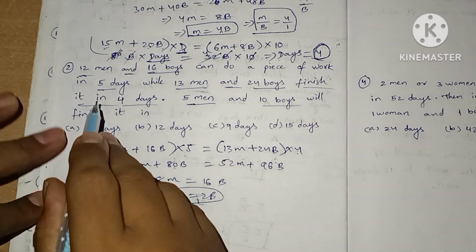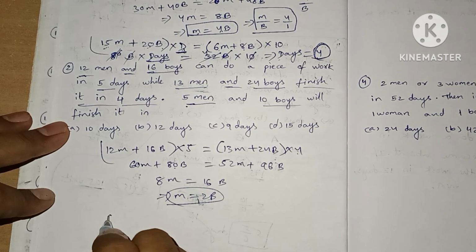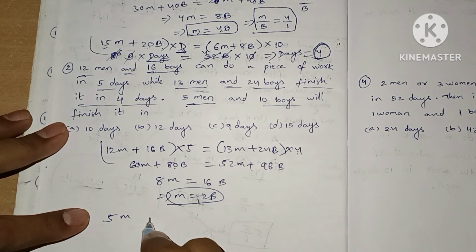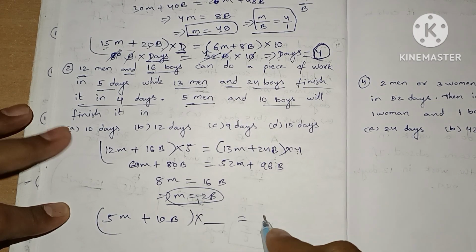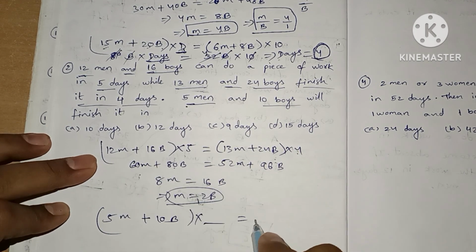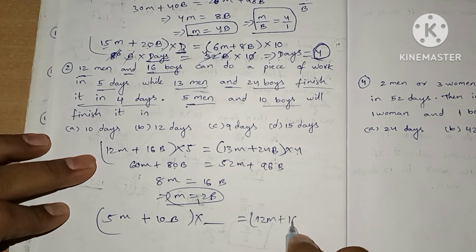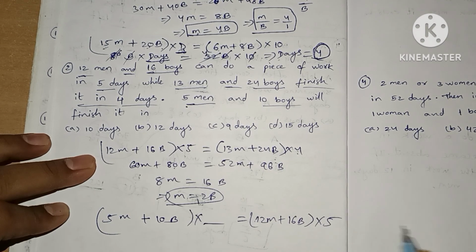We got this one. Now 5 men and 10 boys will complete in x days equals 12 men plus 16 boys in 5 days.